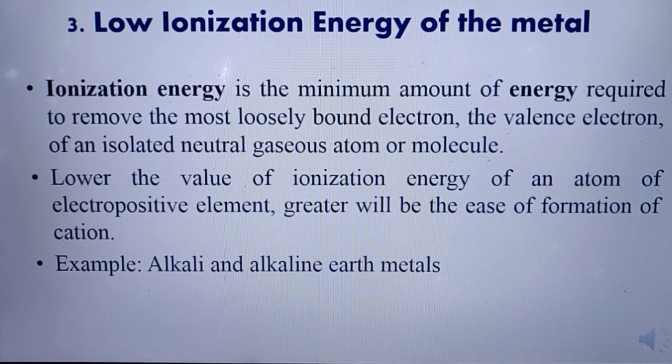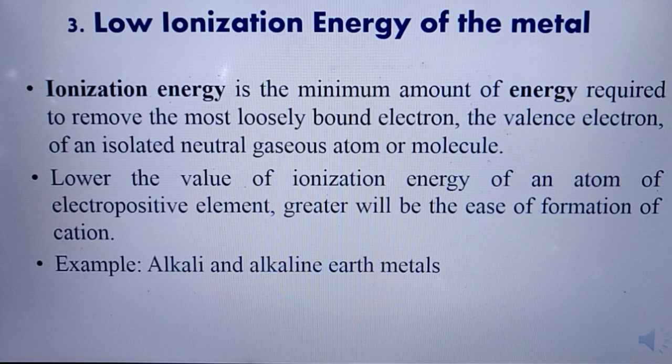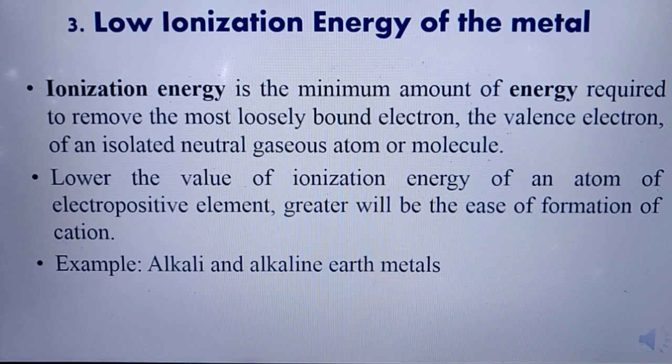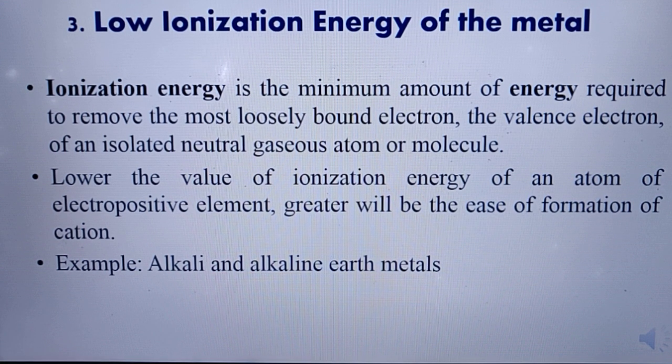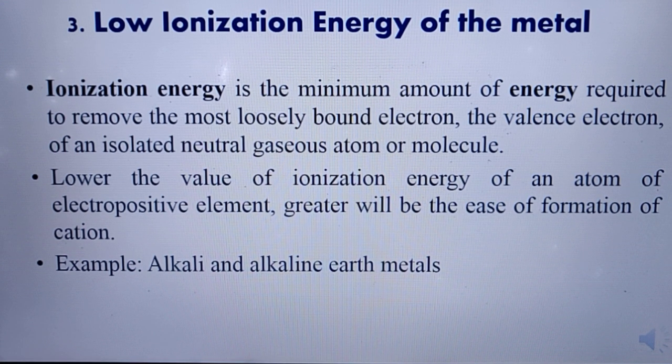The third factor which favors the formation of ionic bond is the ionization energy. Ionization energy is the minimum amount of energy required to remove the most loosely bound electron, that is the valence electron, of an isolated neutral gaseous atom or molecule. So if the minimum amount of energy required is less, then it is easily converted into an electropositive element, meaning it is easily converted into a cation. Lower the value of ionization energy of an atom of an electropositive element, greater will be the ease of formation of cation. For example, alkali and alkaline earth metals.